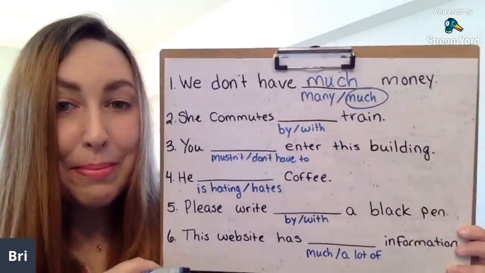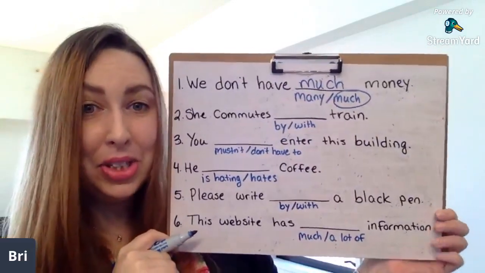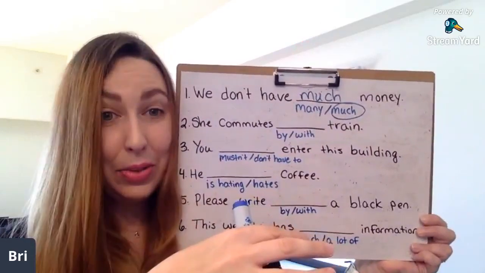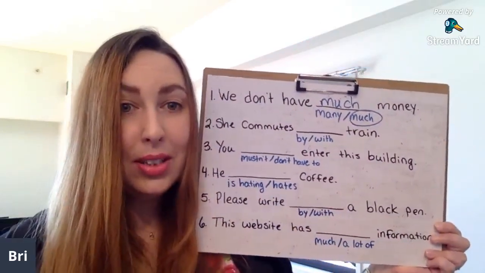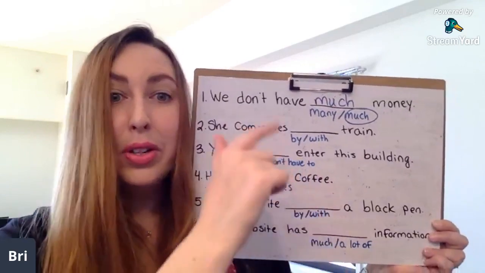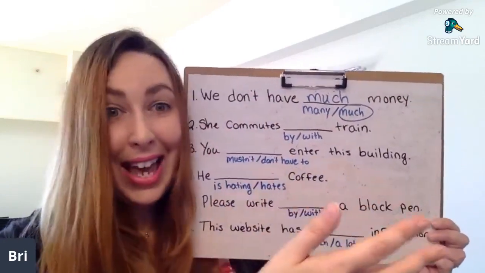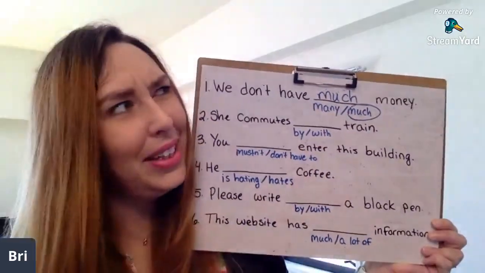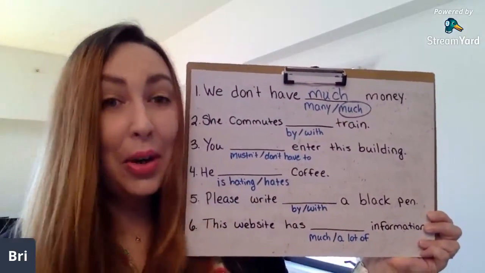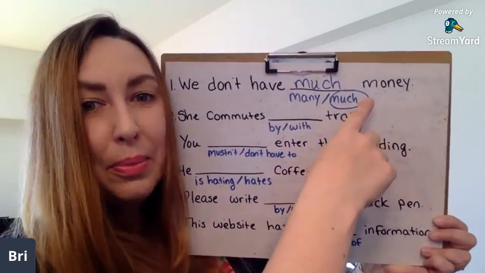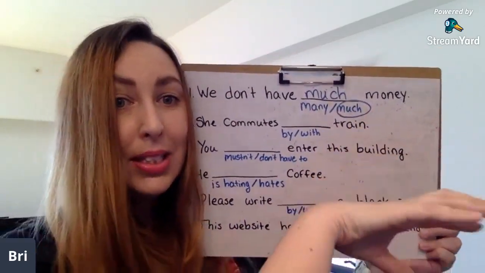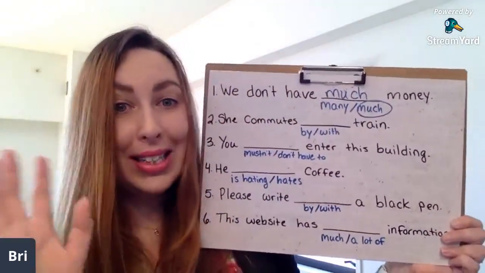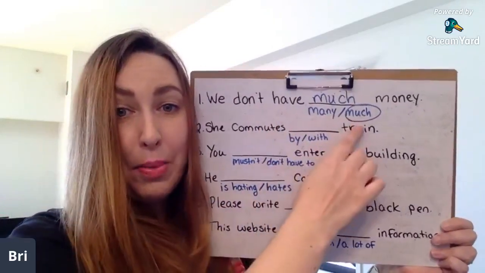Remember, money as a word is uncountable. If we talk about dollars or euros or yen, yen is not countable. 1 yen, 2 yens, 500? No, yen is not countable. So money as a general word means all kinds of money. It is a group word, so it is not countable. We don't have much money.